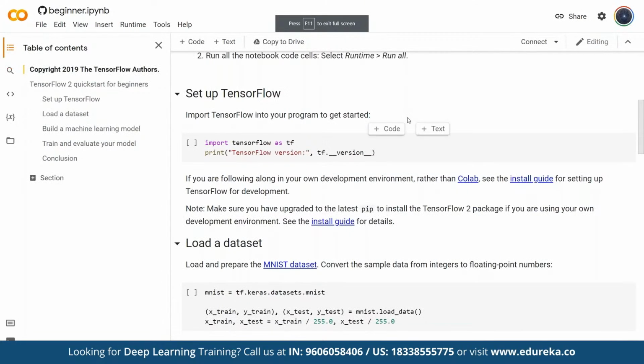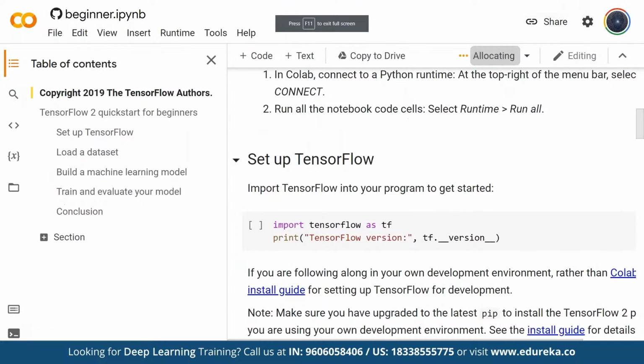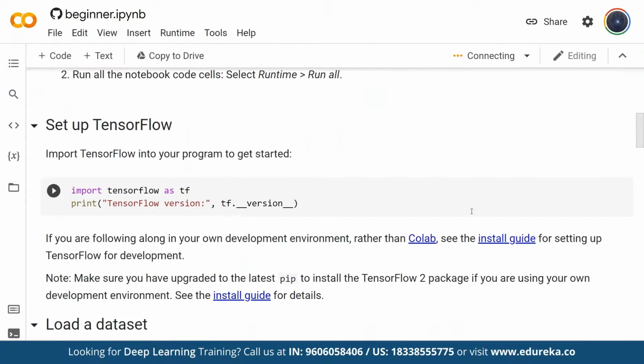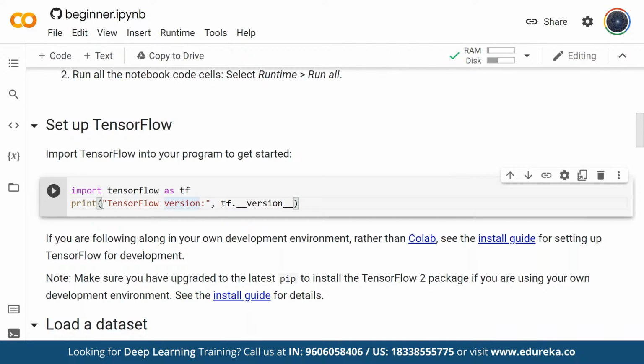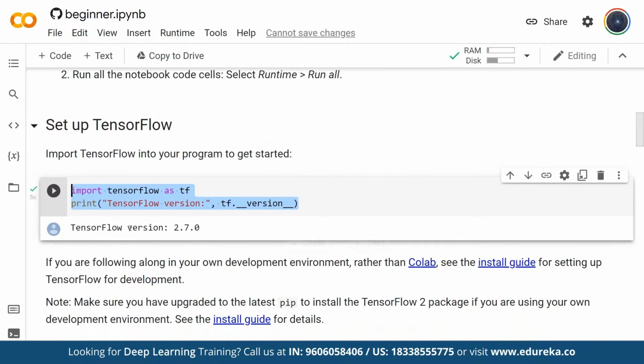Okay, so when I click over here, where it says Run in Colab, this will actually start a Google Colab session for me. Now on the right side, I'll click on Connect. This will connect this notebook instance to my Google Cloud in the backend. Once the connection is complete, I'll go ahead and execute this cell. In order to execute this cell, I can click this run button, or I can use the keyboard shortcut Shift plus Enter. So I'll just execute this cell. Here I'm displaying the version of TensorFlow which is currently running in my Google Colab server. The current version that is running is 2.7.